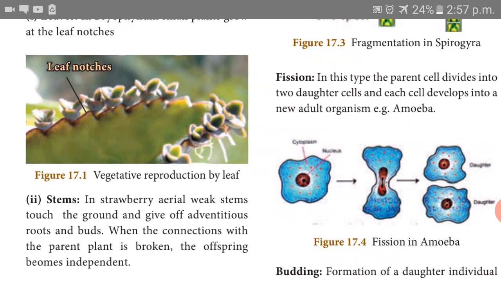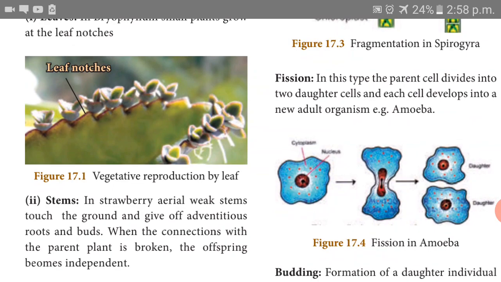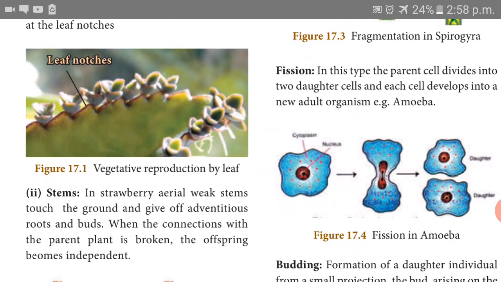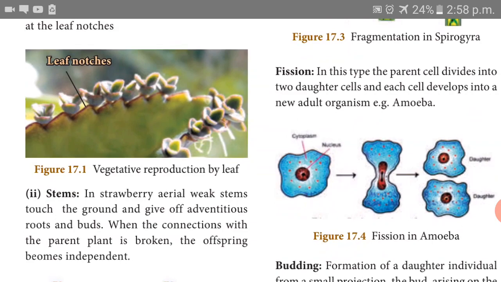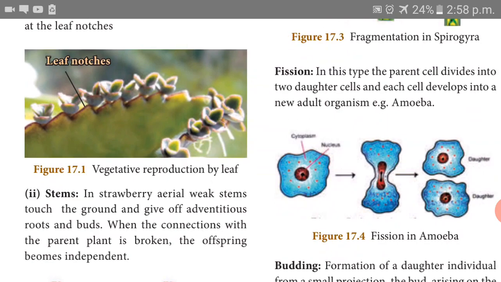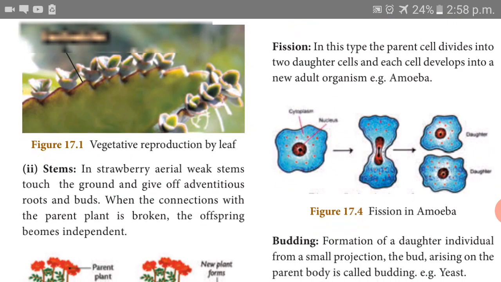From there the young ones are produced. See that picture, a leaf is there, but in the notches many young plants are growing. This type of reproduction is also called vegetative reproduction, and it takes place by leaves.